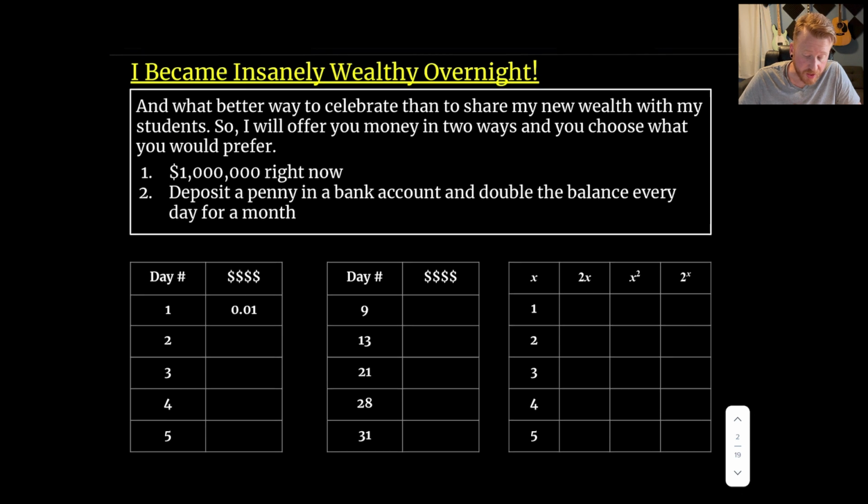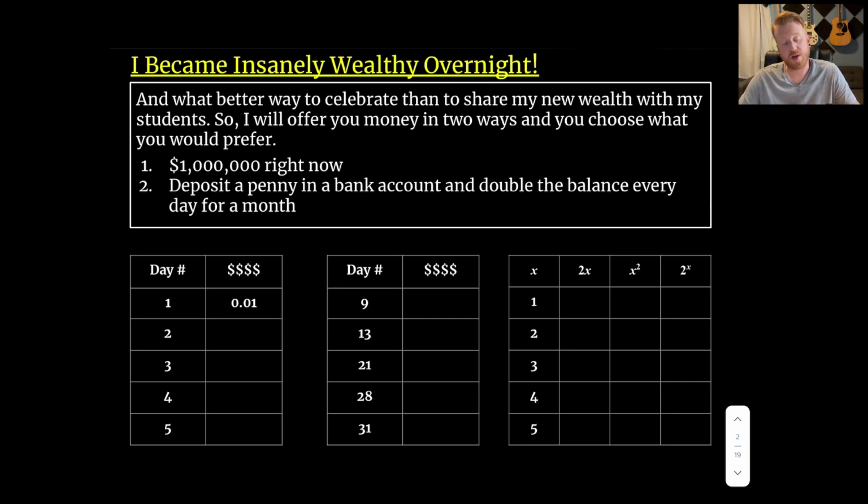So there is great news. I became insanely wealthy overnight, and I figured what better way to celebrate than to share it with all of my students. So I'm just offering you two different ways to collect your payment here. One is you can just take $1 million cash right now. I'll just give it to you, no questions asked. Walk out the door with it. Or I will open up a bank account in your name, and I will deposit a penny, and then I will double the balance every day for a month. And you can decide right now which one sounds like a better deal.